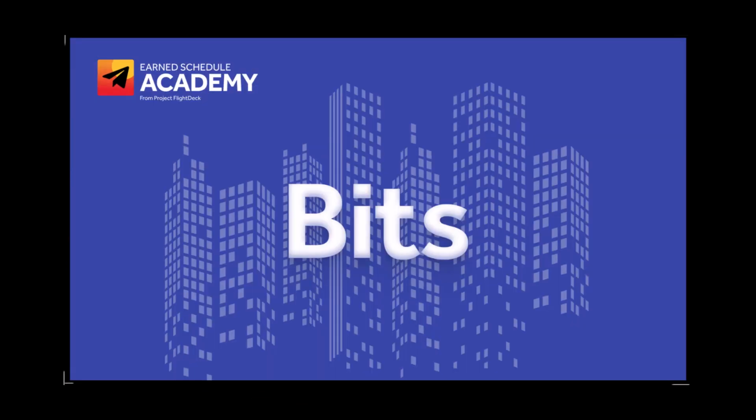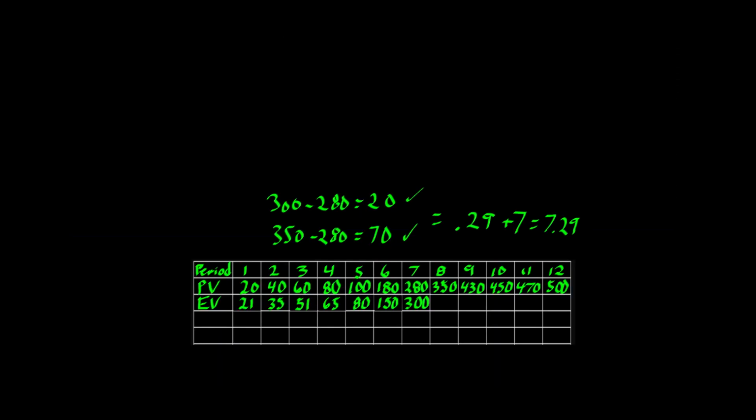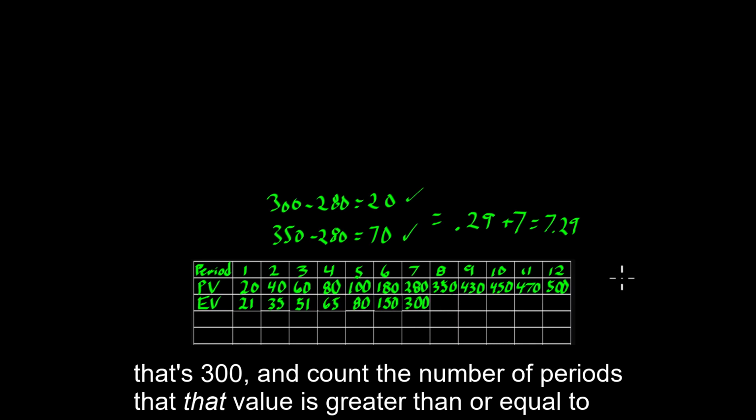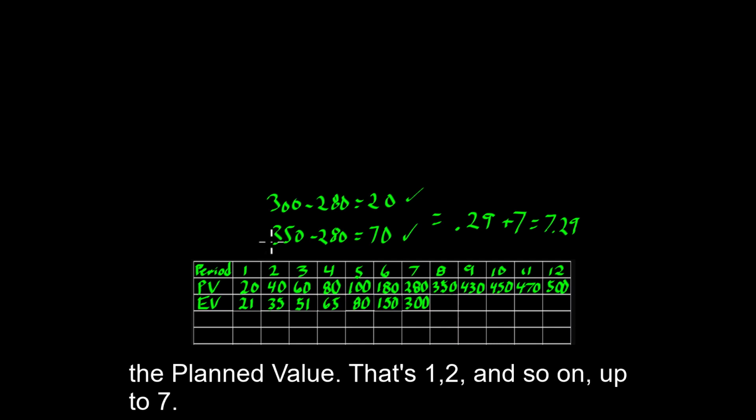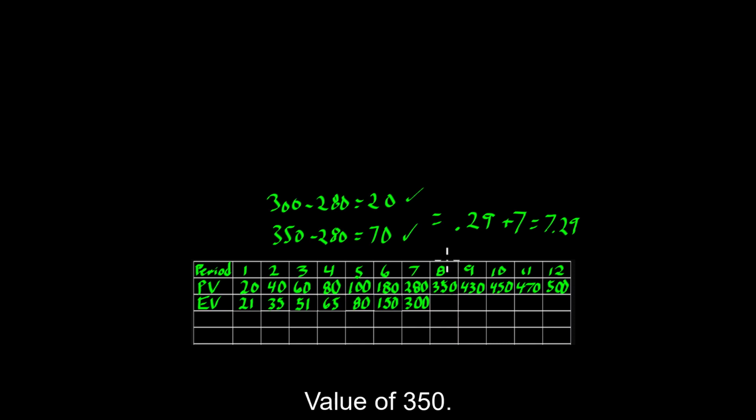Here's a bit. The earn schedule metric is easy to calculate. Take the earned value at the end of the current period, that's 300, and count the number of periods that value is greater than or equal to the planned value. That's 1, 2, and so on up to 7. Stop there because in period 8, the earned value of 300 is less than the planned value of 350.